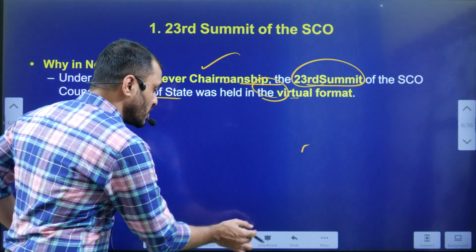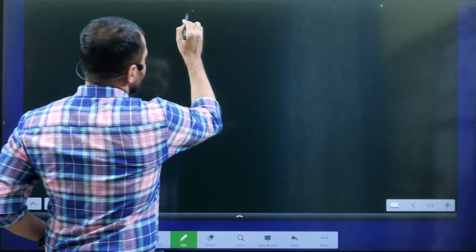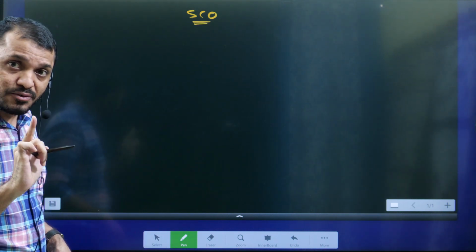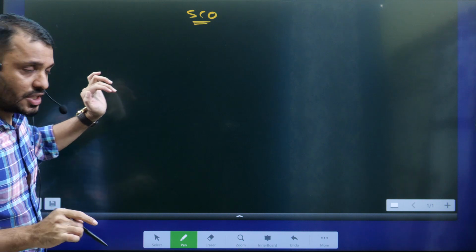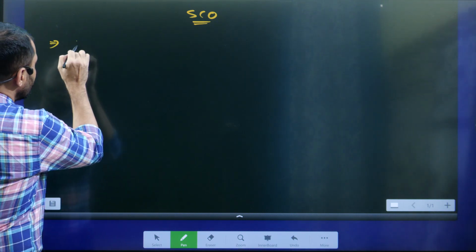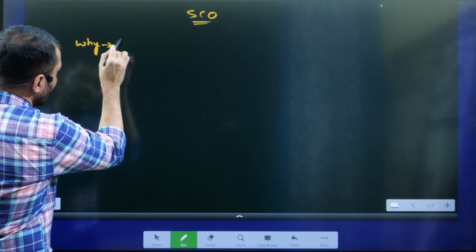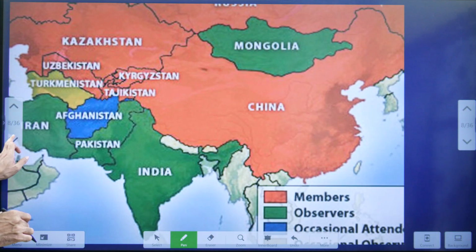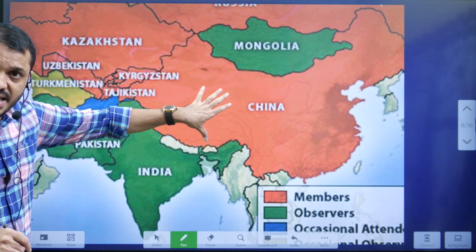In this context, first we have to understand this SCO, students. The basic question is, what does SCO stand for? SCO stands for Shanghai Cooperation Organization. First, why did this SCO come into existence? For this, you have to know the map. If you look here, this is the China map.